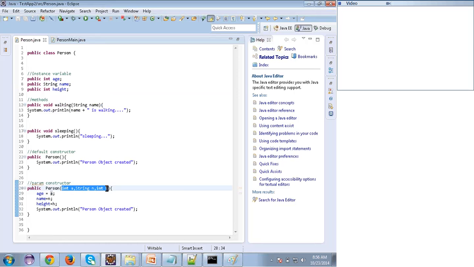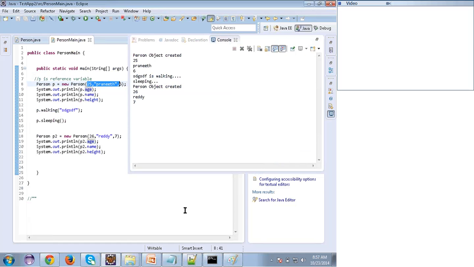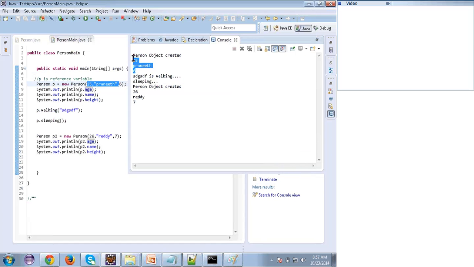Shall I repeat? You got it. Don't get confused. So simply, local variable values I am assigning to the instance variables. See here, if I run it, see 25 Praneeth 6 I am getting here. 26 Reddy 7 I am getting. Different values I am getting, right?